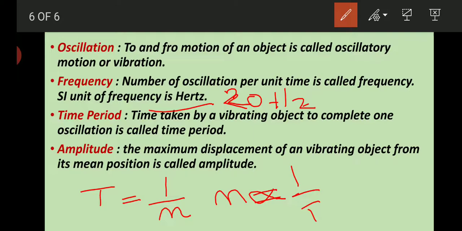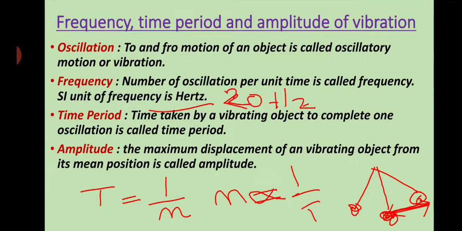Amplitude: the maximum displacement of a vibrating object from its mean position is called amplitude. If I take an example of an oscillating pendulum, and this is the mean position, then from the mean position to the maximum or highest position, the displacement is known as amplitude.